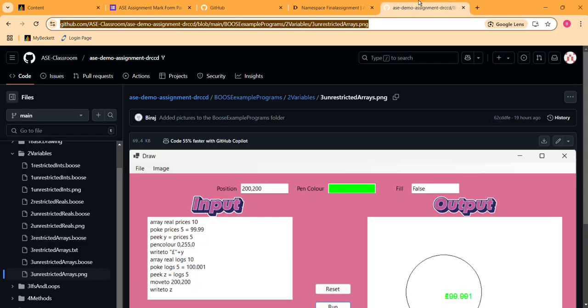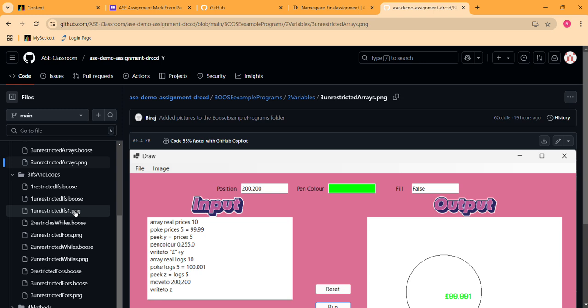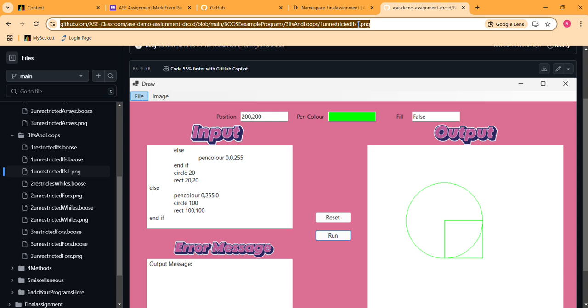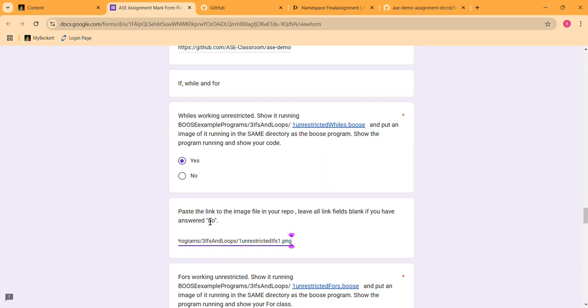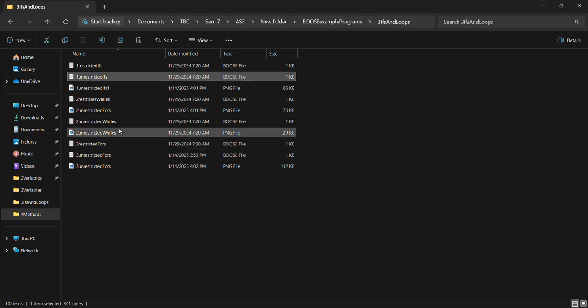Now I've added this to the repo as well. Unrestricted in. Yeah, here you can see. For working unrestricted, show it running. Yes, I've done this as well. Let's copy the code for unrestricted for.